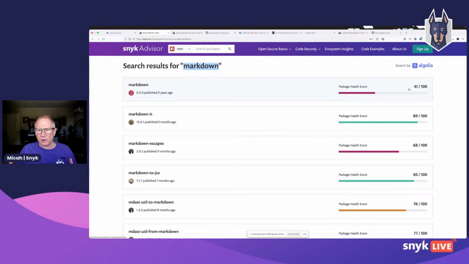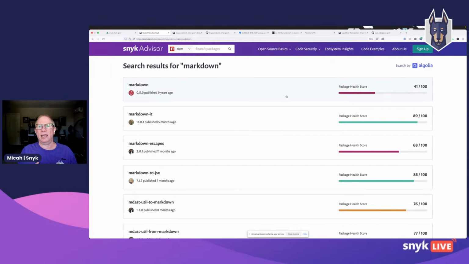Now, if you're like me in the past, what I did is if I was investigating a Markdown library to use, I would go to GitHub, I'd do a search for Markdown, and I'd look at the number of stars, I'd look at the last commit, and I'd look at things like the last release to get a sense of, how well supported is this library? How popular is this library? And I think that was a pretty good litmus test in the past.